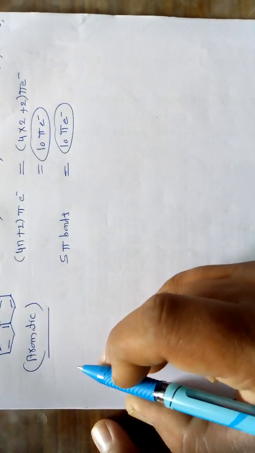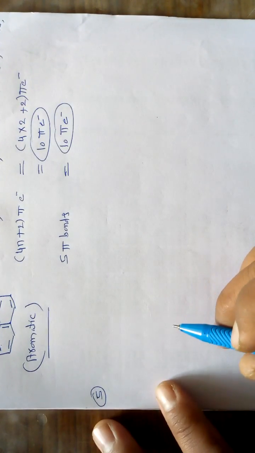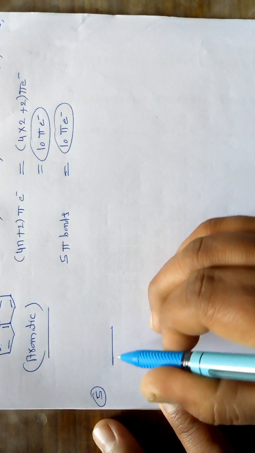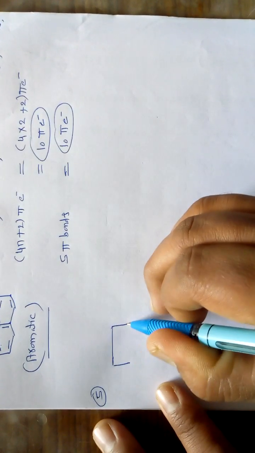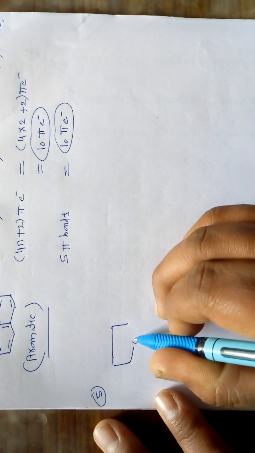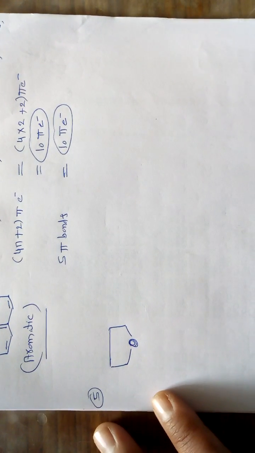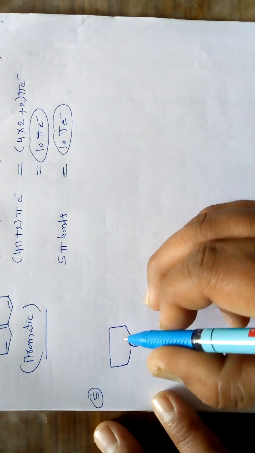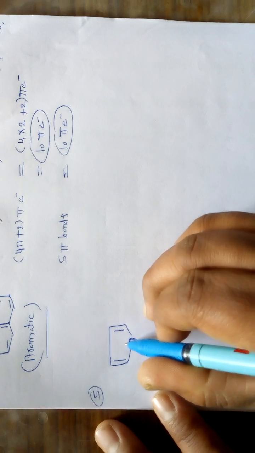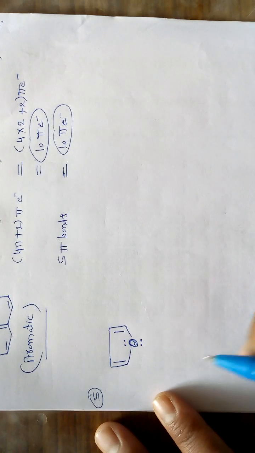Now if I take the next example for our discussion, a 5-membered ring having one heteroatom, a molecule like this, a 5-membered ring which has one heteroatom, that is oxygen. Suppose this is the oxygen atom. Now it has 2 pi bonds and 2 lone pairs are present on this particular oxygen atom. So this molecule is nothing but furan.